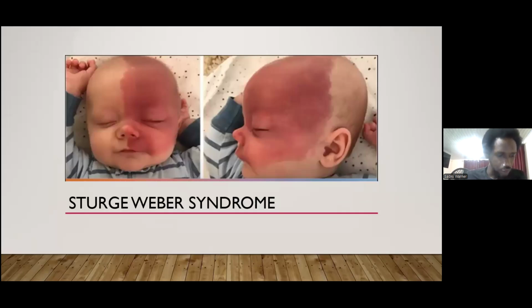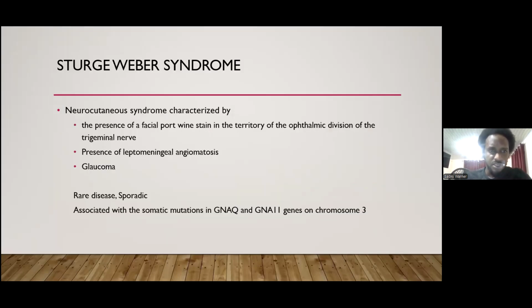Next, we will look at Sturge-Weber syndrome. Sturge-Weber syndrome is a neurocutaneous syndrome characterized by the presence of a facial port-wine stain in the territory of a division of the trigeminal nerve, the presence of leptomeningeal angiomatosis, and glaucoma. Now, this disease is really rare and sporadic. It's one of the only neurocutaneous disorders that is wholly sporadic, associated with somatic mutations in the GNAQ and the GNA11 genes on chromosome 3.